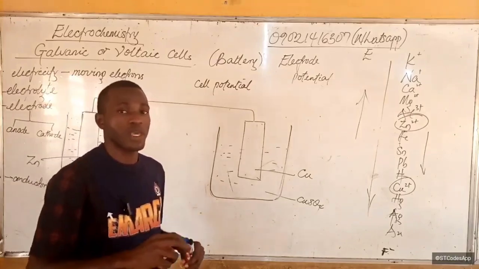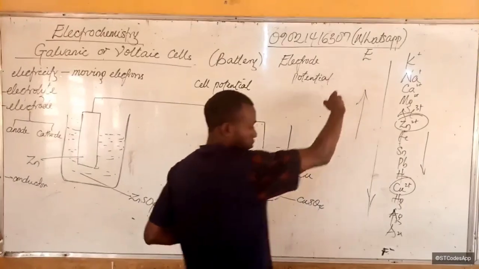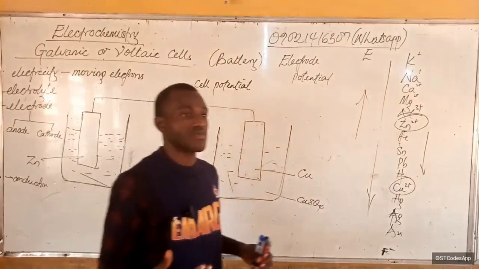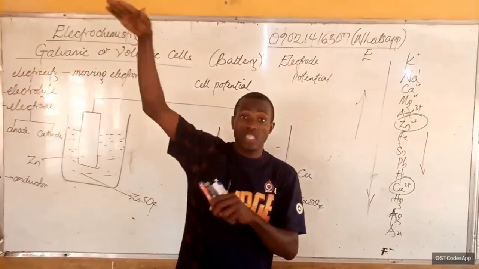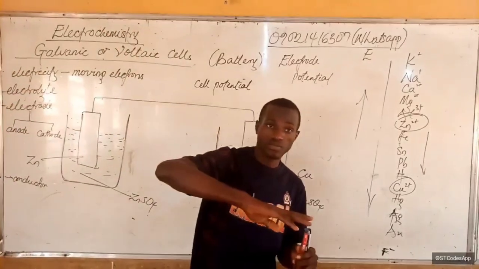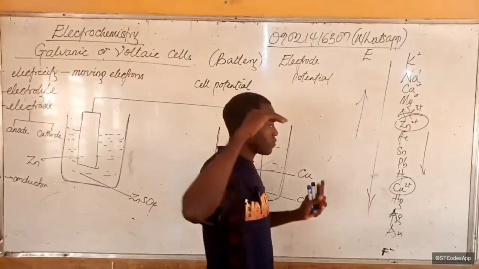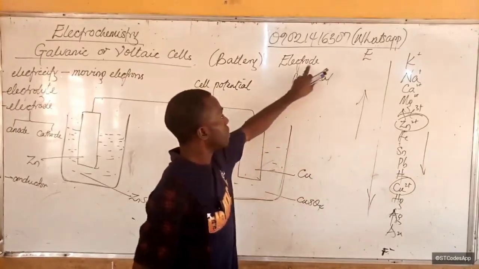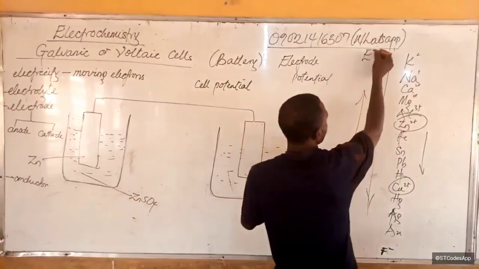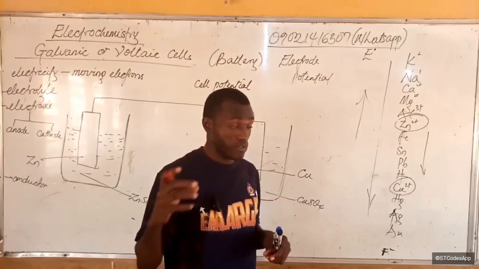That's what I'm trying to say. We measure cell potential, which is actually electrode potential, more like saying that water flows from a high potential to a low potential. That is thermodynamically speaking, where we talked about Gibbs free energy, and I'm going to relate E cell with electrode potential and Gibbs free energy soon.